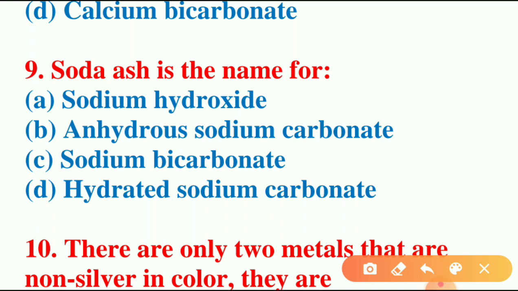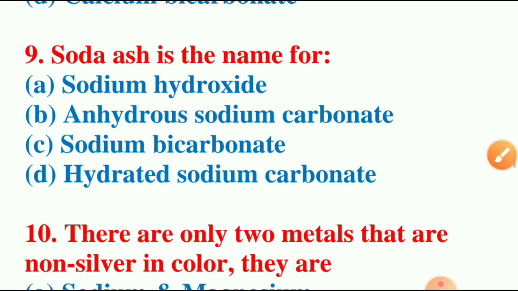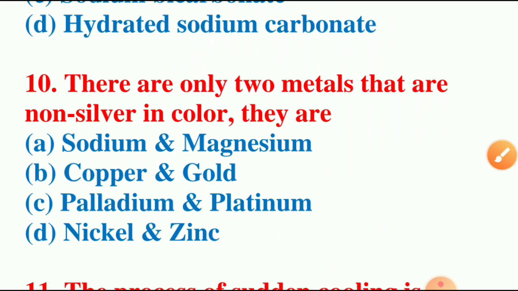And the answer for this question is hydrated sodium carbonate. Soda ash is also nothing but sodium carbonate, nothing but washing soda. We have just discussed it in our earlier question. Moving on to next question.